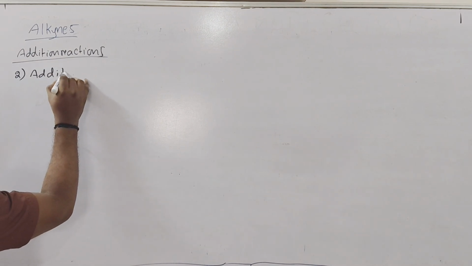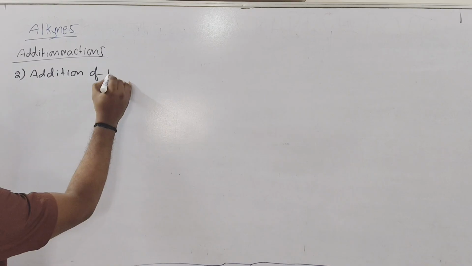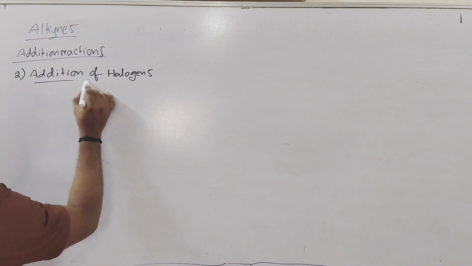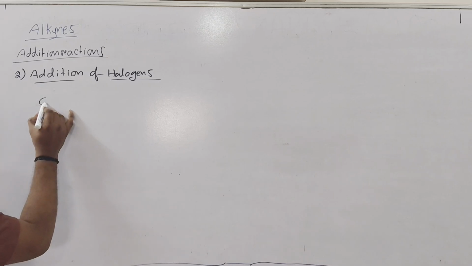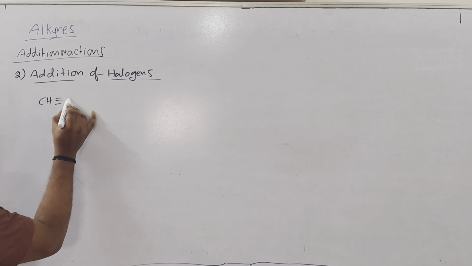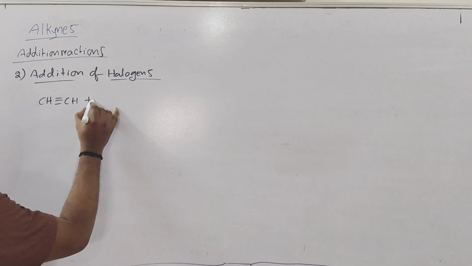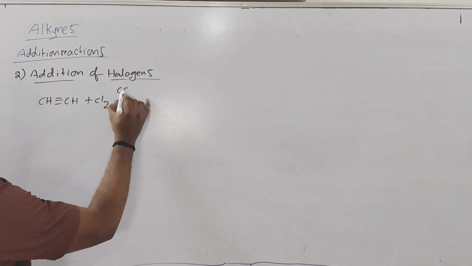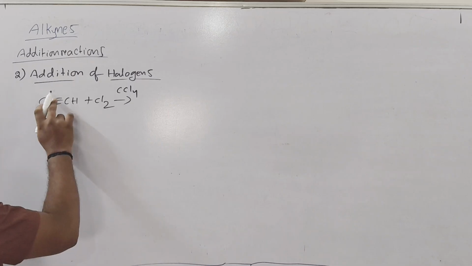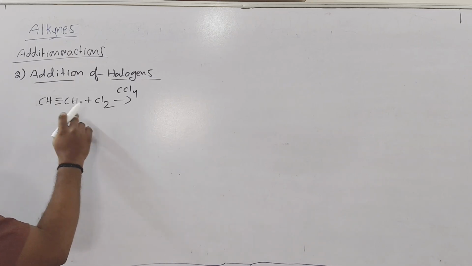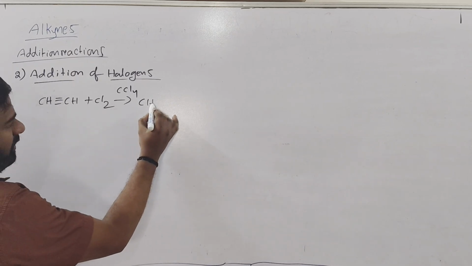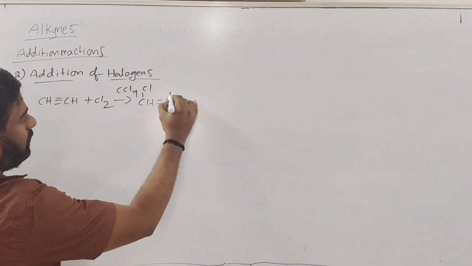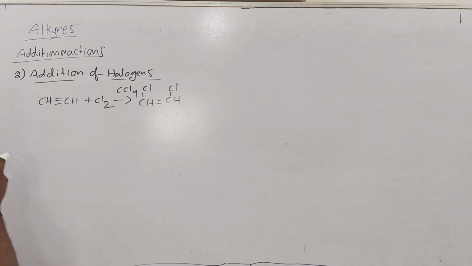Addition of halogens. Okay, so to the alkyne, if you add halogens in the presence of carbon tetrachloride, by breaking one pi bond, same like hydrogenation, two Cl atoms you have to add to the two carbons.